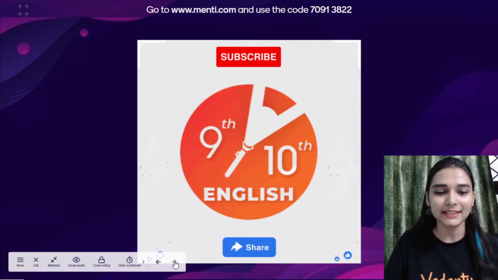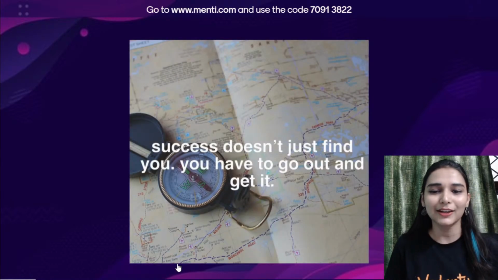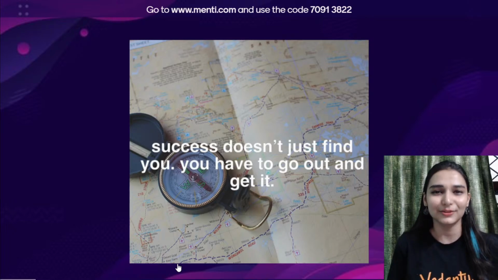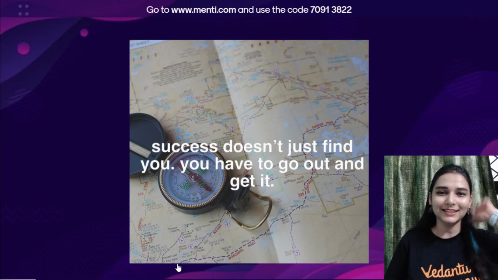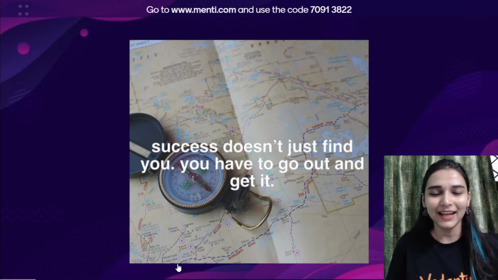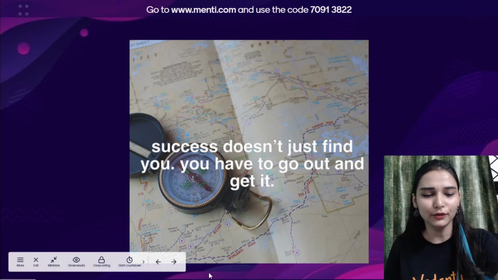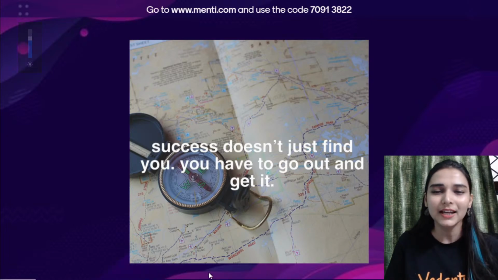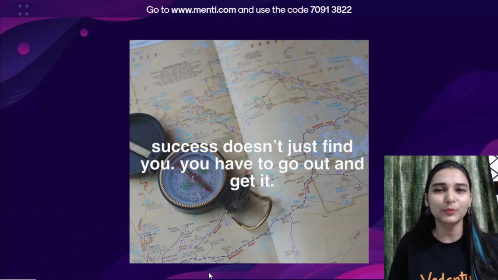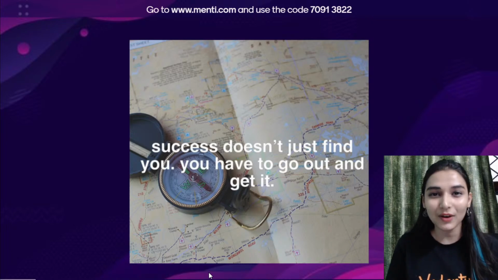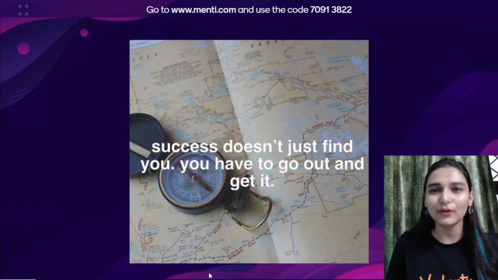So I guess we can all get started, and the very first thing on your screen is a beautiful quote that defines success: success doesn't just find you, you have to go and get it. How many of you agree with this? Success doesn't come to you, we have to work hard for it. Let's say you want to get 50 on 50 in science. ठीक है, अगर let's say आप लेना चाहते हो for any subject, you are targeting, let's say, 100%. So for term 1 also, it doesn't happen that you dream I want to score 100% this time and you will get it. No, you have to work hard for it. It's a continuous effort that you are putting in.